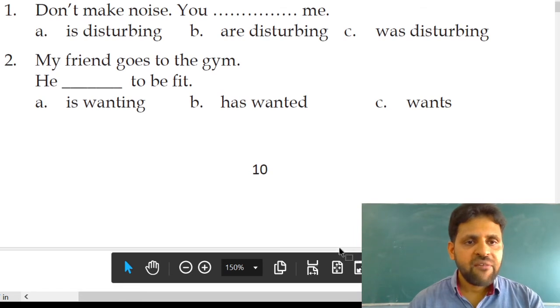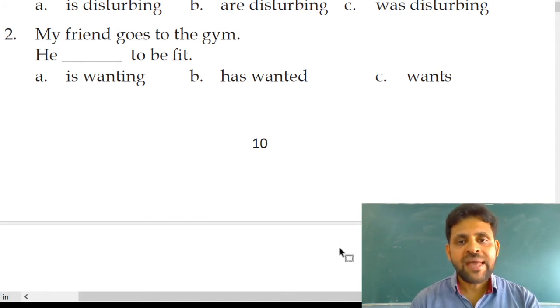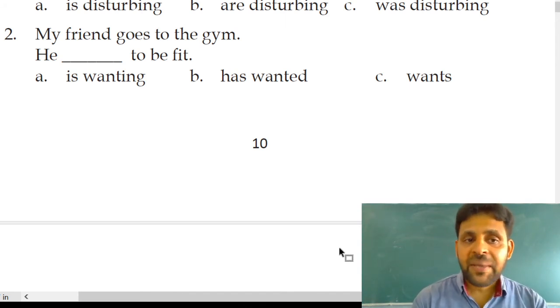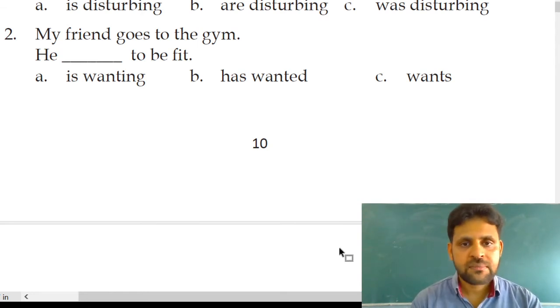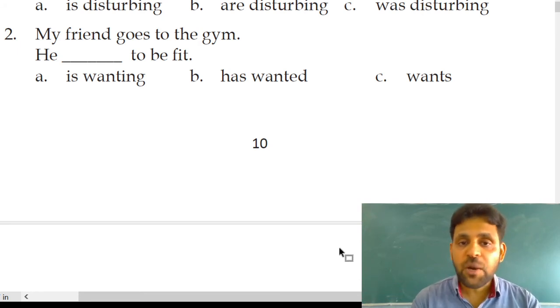And under A1, fill in the blanks by using the appropriate answer. Don't make noise. You dash me. When we read the beginning of the sentence, don't make noise, you dash me. Options are is disturbing. So you is singular as well as plural. Understood? In your bridge course, I already told about this. You is singular as well as plural. So along with you, we should not use the singular helping verb be form, is.